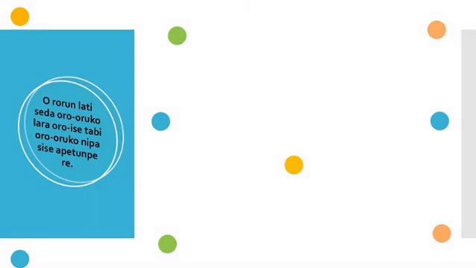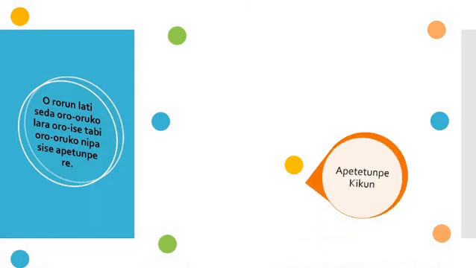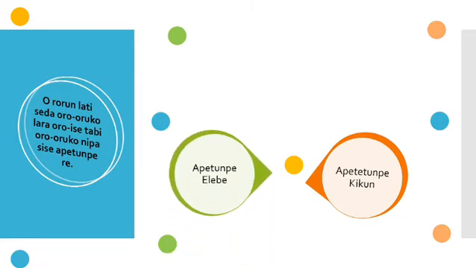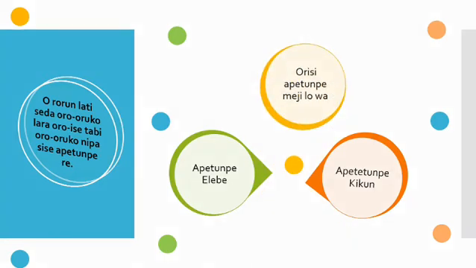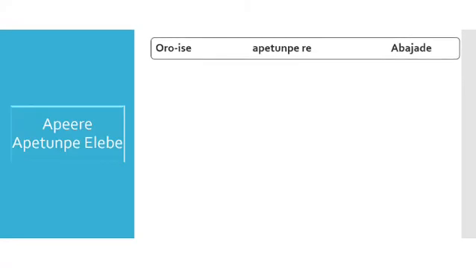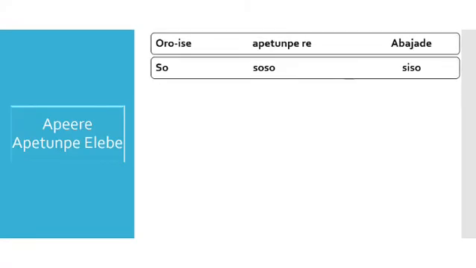So repetition is a way in which we nominalize words. We have two types of repetition. Oríṣi àpètúnpè méjì ló wà ní àpètúnpè ẹlẹ́bẹ̀ àti àpètúnpè kíkún. Àpètúnpè ẹlẹ́bẹ̀ is a partial repetition. Àpètúnpè kíkún is the full repetition or complete repetition. So let's look at it one after the other.